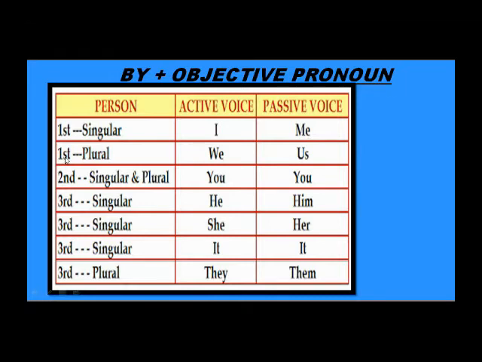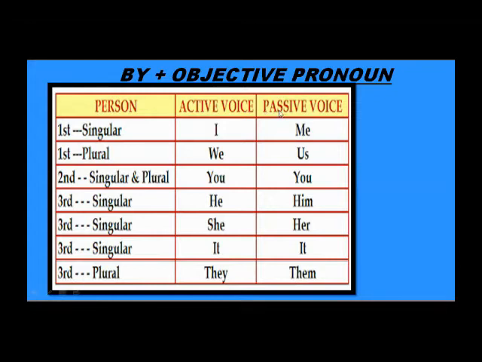If it is first person plural, that is we, it becomes us. And if we have second person singular and plural you, it remains you. And third person singular, for he we use him, for she we use her, and for it we use it. And the third person plural they changes into them.